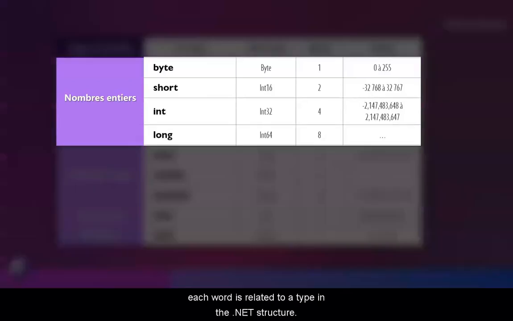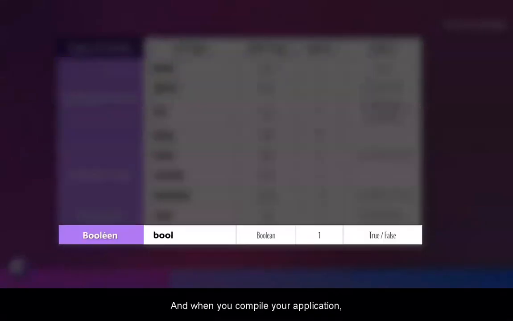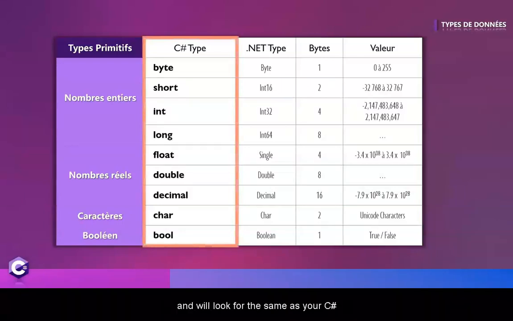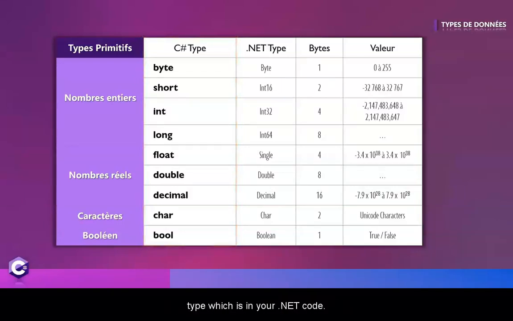Each word is related to a type in the .NET structure. And when you compile your application, the compiler internally translates your code and will look for the same as your C# type, which is in your .NET code. For example, the int in your program will be an Int32 in .NET. Then, the third column will show how many bytes your type uses in memory.